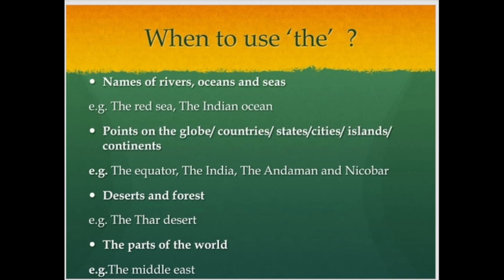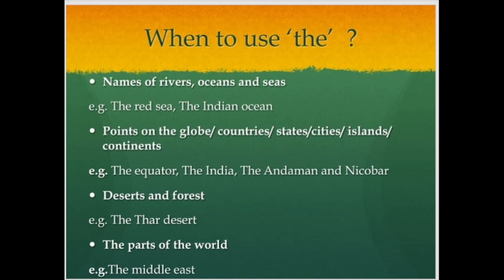Next, the globe, countries, states, cities, islands, continents, whenever we specify their names, just like the equator. Just like a globe, which we have seen most of the time on tables, a circular globe, we can say two basic hemispheres. There is a map on that globe, and we can see the division between the north and south hemisphere. The India, the name of a country.